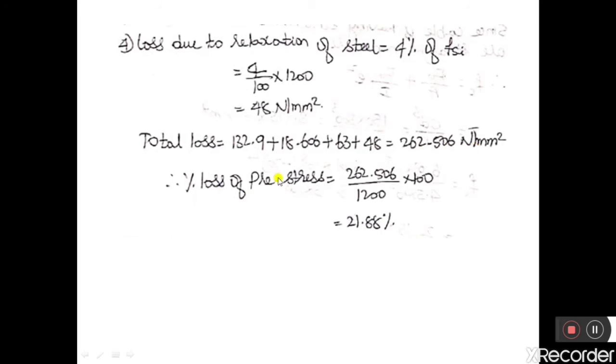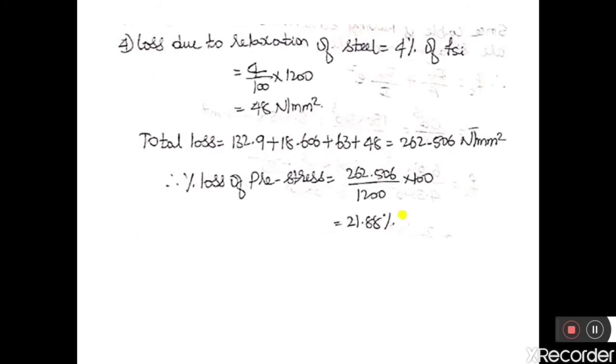Therefore the percentage loss of pre-stress is equal to total loss by initial pre-stress into 100. Total loss is 262.506, and the initial pre-stress which was applied to the cable is 1200, into 100, that is equal to 21.88%. So the percentage loss of pre-stress is more than 20%.